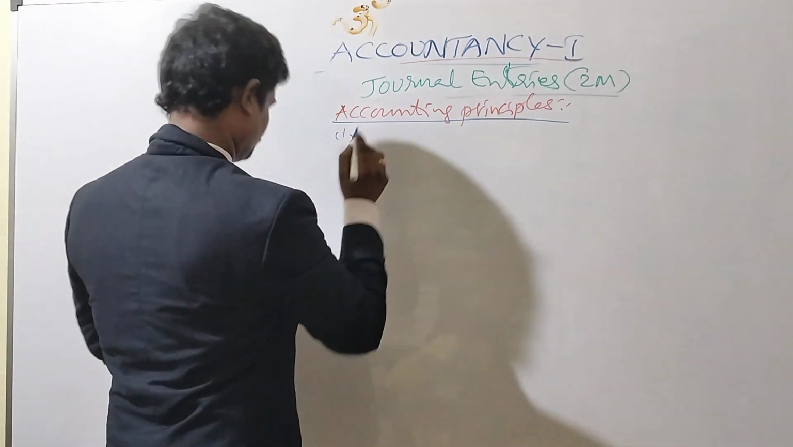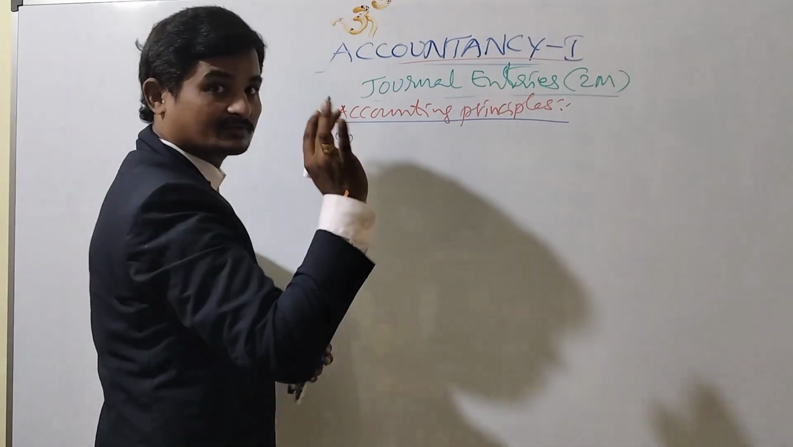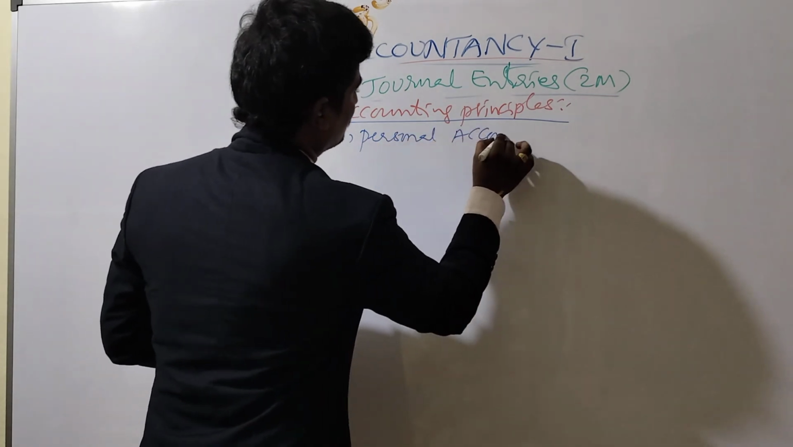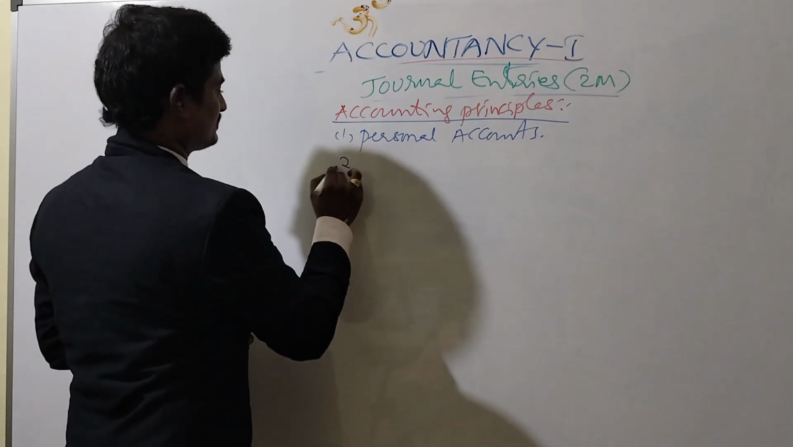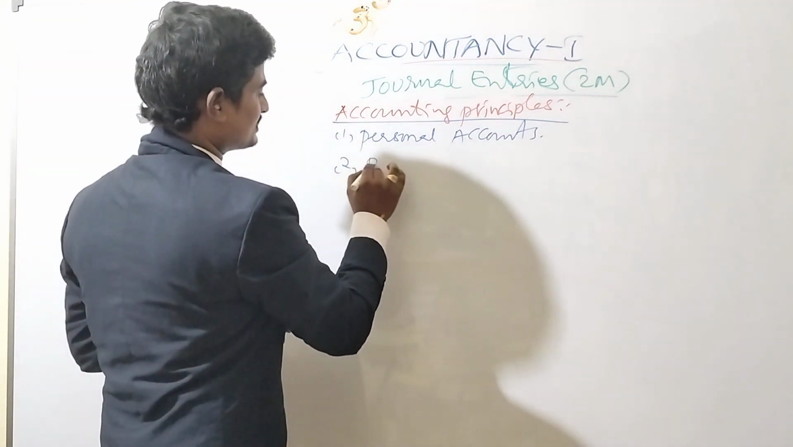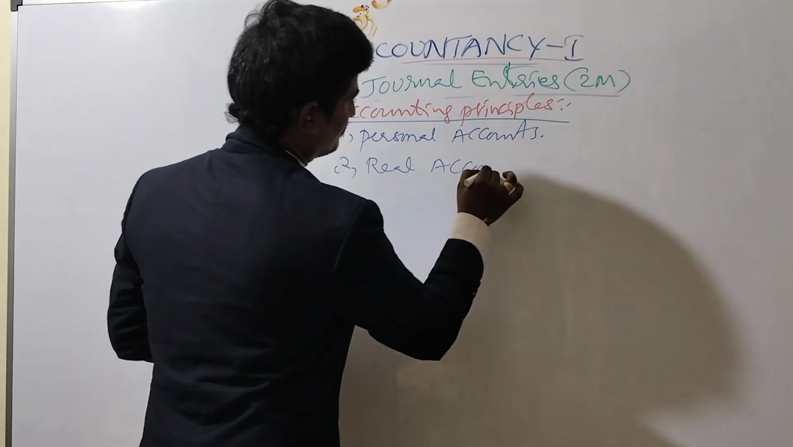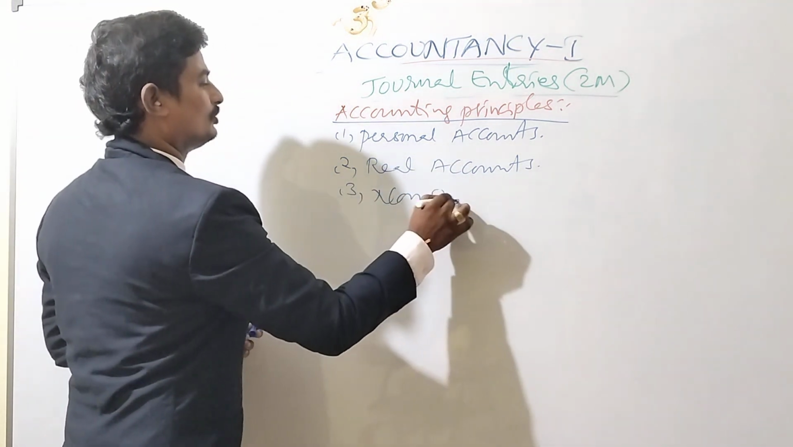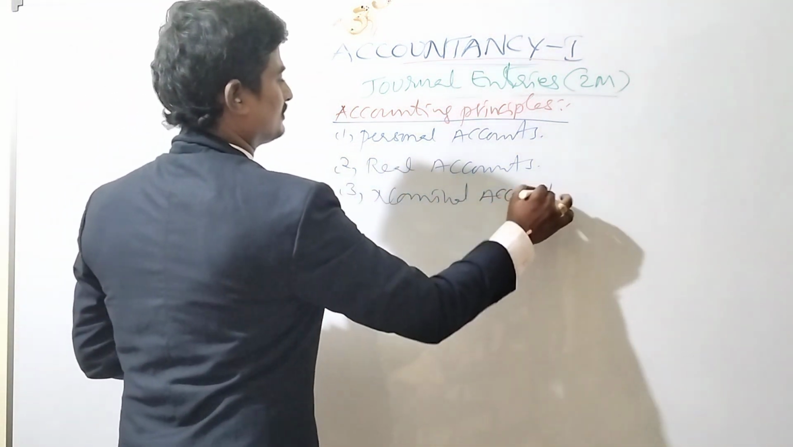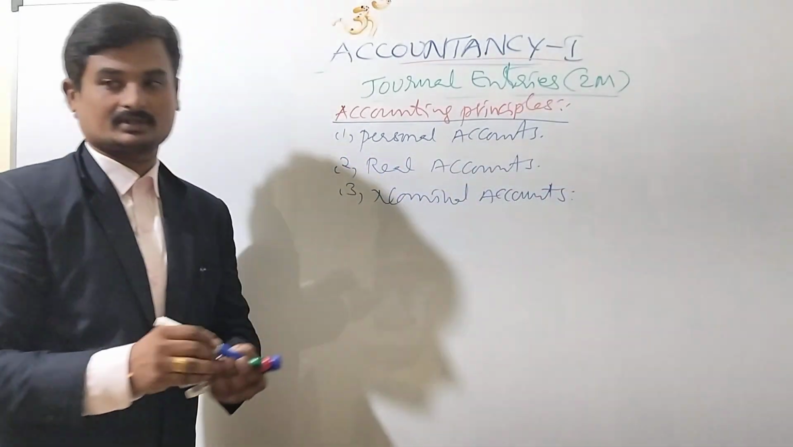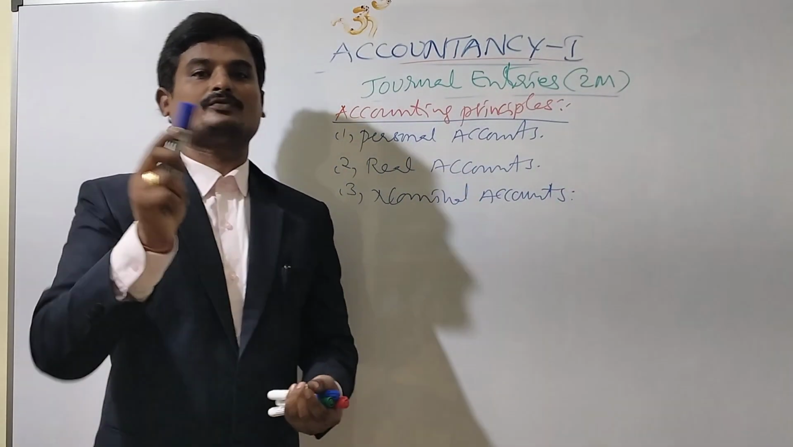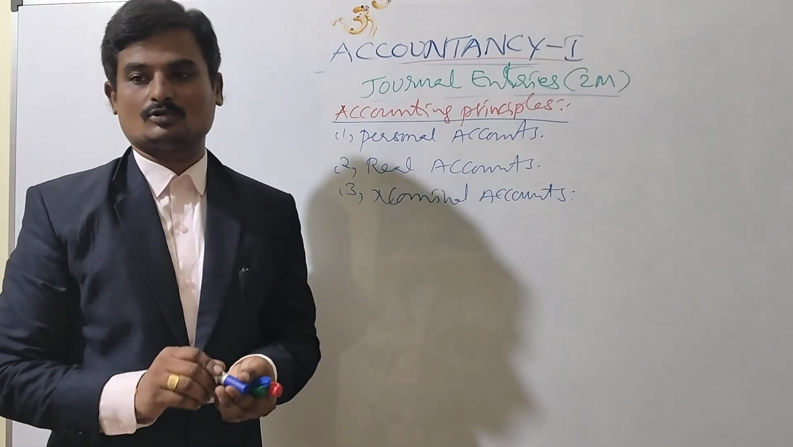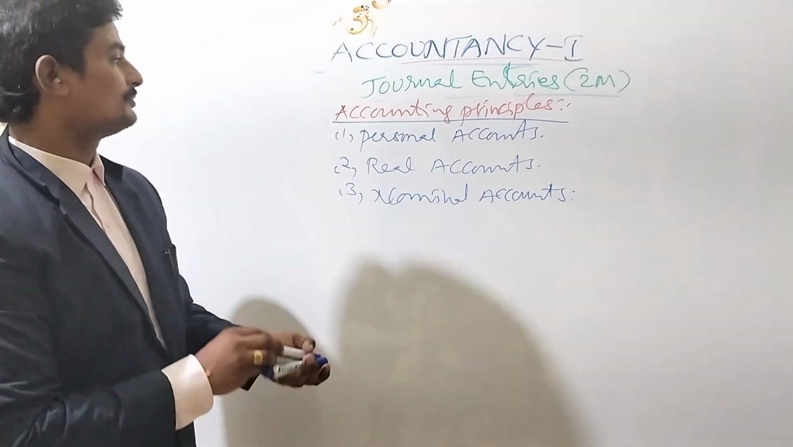The first one, personal accounts. Second one, real accounts. And third one, nominal accounts. Based on the nature of the aspect, we categorize all accounts into 3. The first one, personal accounts.